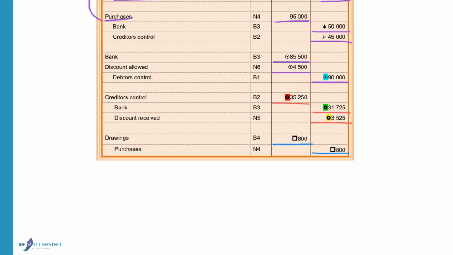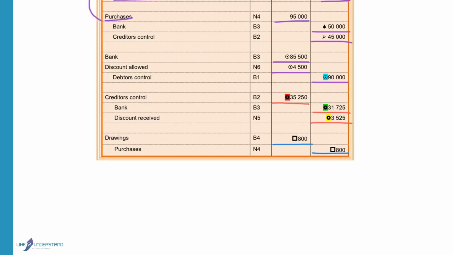When goods are used for another purpose and not for selling, it means that you have to decrease the expense for purchases. So you will create another expense or drawings, and you will decrease the purchases on the credit side.